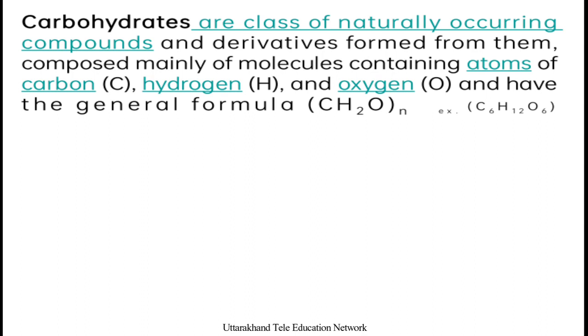Carbohydrates. What are carbohydrates actually? They are a class of naturally occurring compounds and also derivatives formed from them, composed of atoms of carbon, hydrogen and oxygen in the ratio of 1:2:1. Its general formula is CnH2nOn. C6H12O6 is an example, and it's glucose.